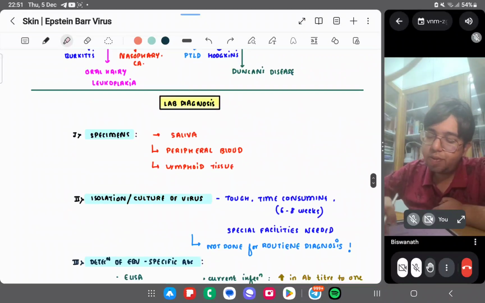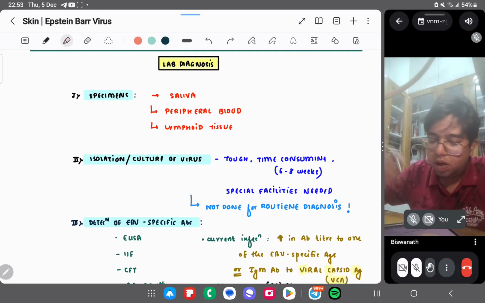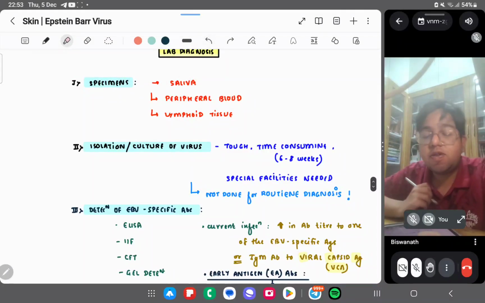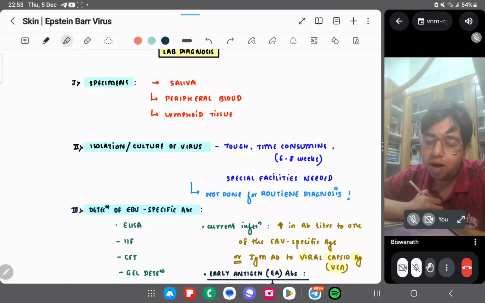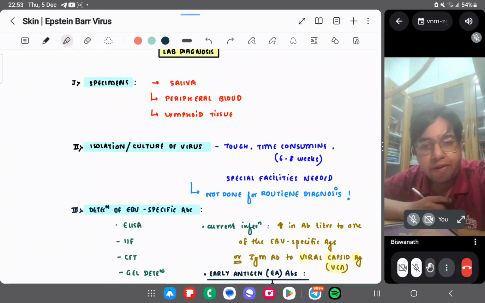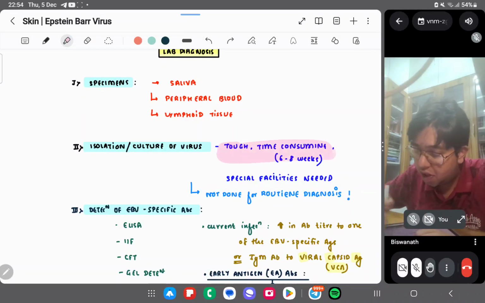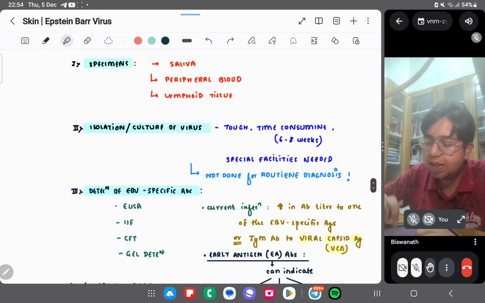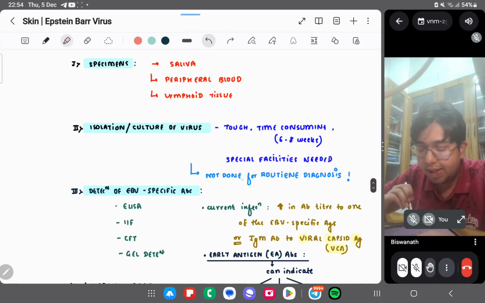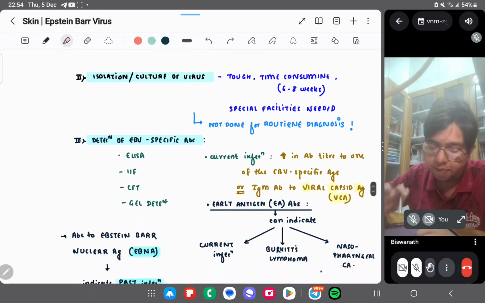Next we move to the lab diagnosis. What specimens can you take? It causes an infection of the saliva, so you can take saliva. You can take peripheral blood also, and lymphoid tissue, because the B cells are being infected. Then isolation culture of the virus: isolation is a tough and time-consuming process, 6 to 8 weeks. Special facilities are needed, so it is not done for routine diagnosis.